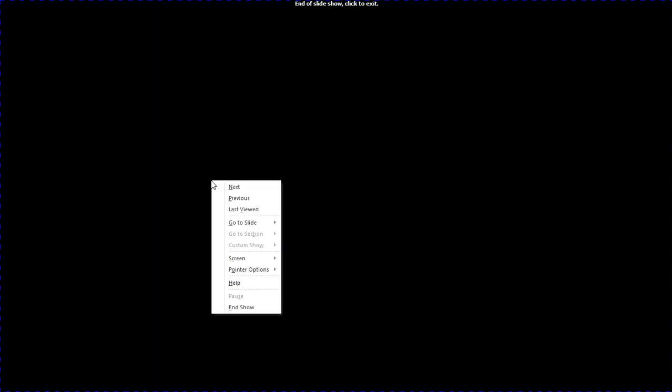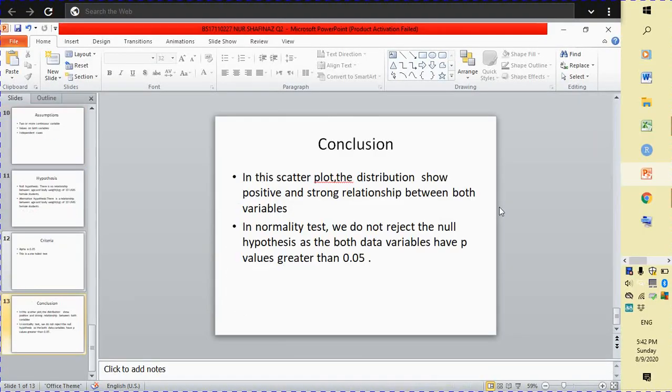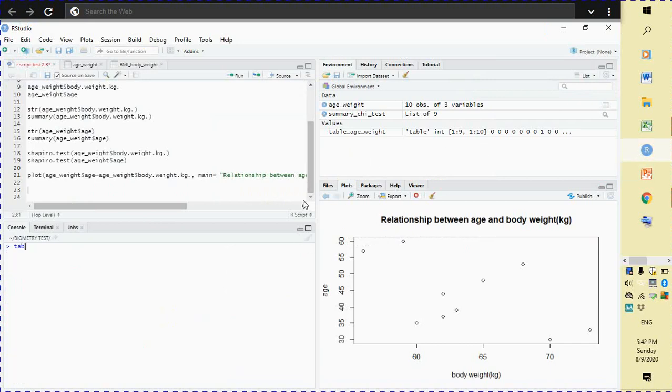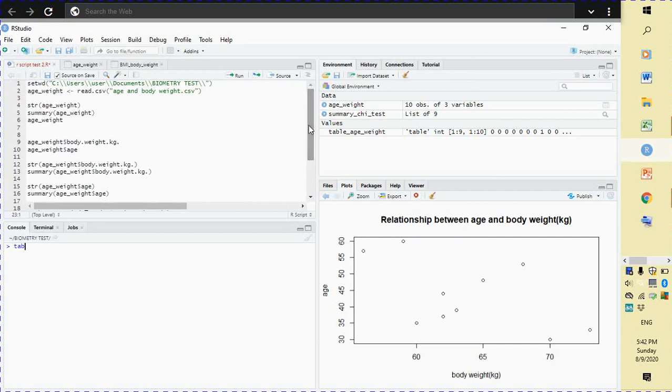So we move on to the R part. We set the directory and run. We also create a project and read in the CSV file and run.